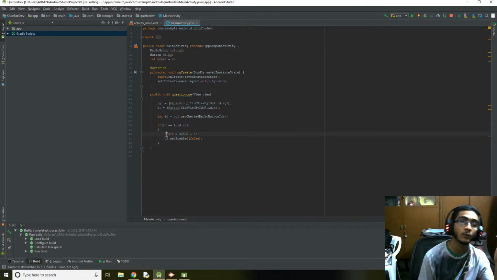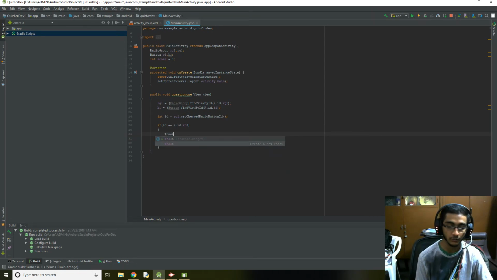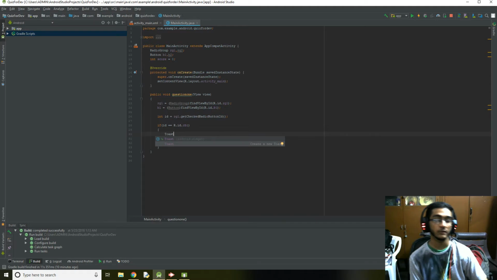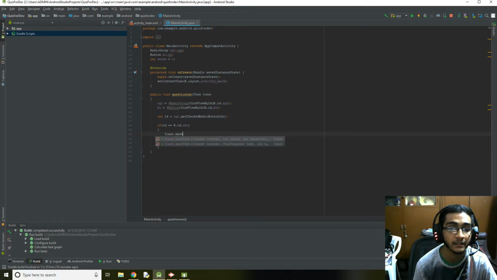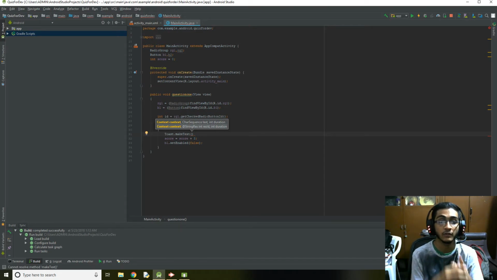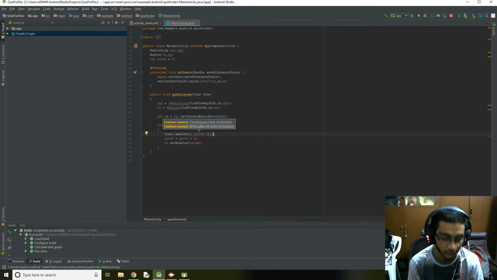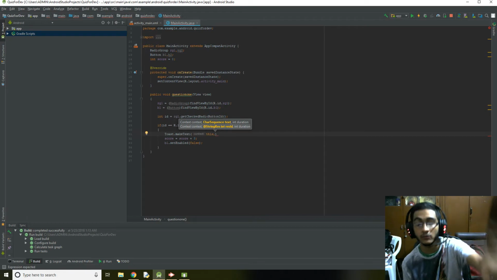So for that, we're going to use something called a toast. Now toast is like those texts which appear suddenly. I'll show you in a minute. So Toast.makeText. We're going to make a text that is to be displayed to the user when he actually clicks on the submit button, to see if it is correct or wrong. Now this is referring to the context. Like if I'm referring to radio group 1, the toast will come for radio group 1.